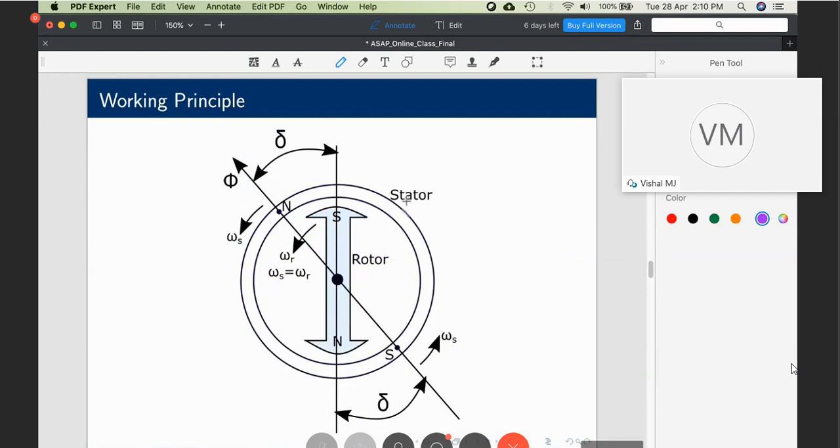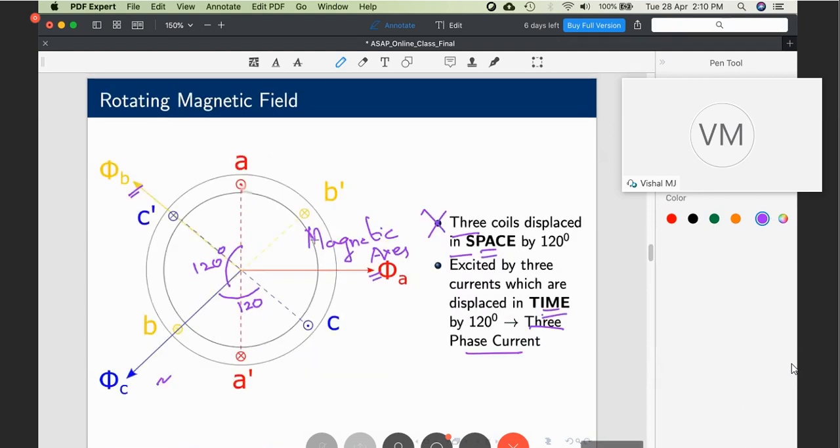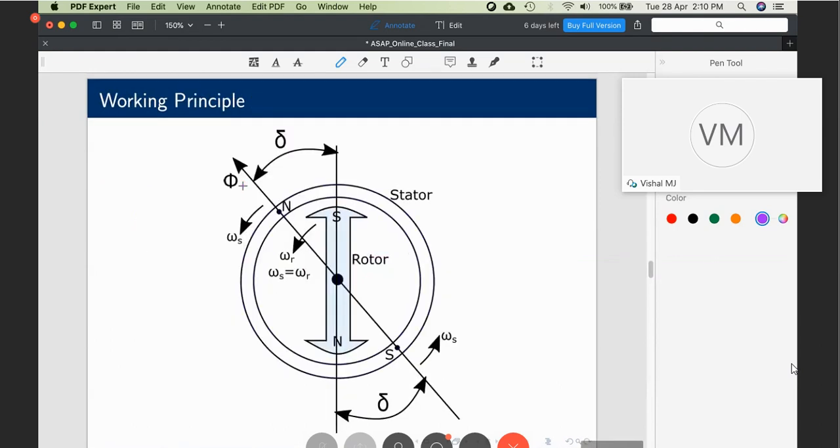Now, I am explaining the working principle. Once an RMF is set up, I am going back to the slide. Once the RMF is set up, what happens to the stator? The stator becomes like a rotating magnet. Actually, it will not physically rotate. There is a magnetic flux which rotates at a speed given by omega s, which is the synchronous speed. And you have a north pole and you have a south pole.